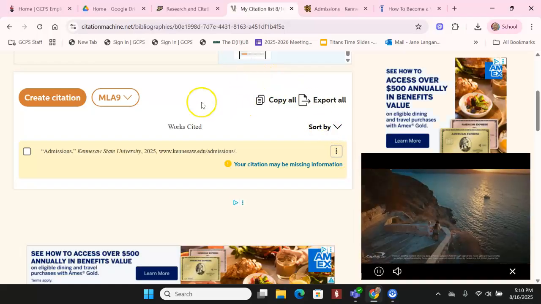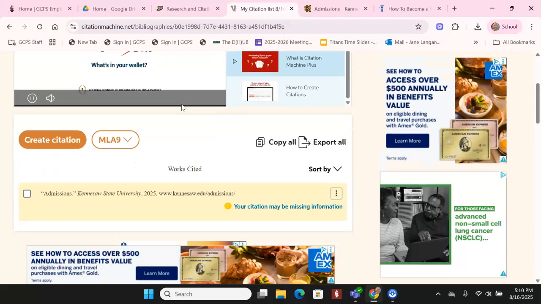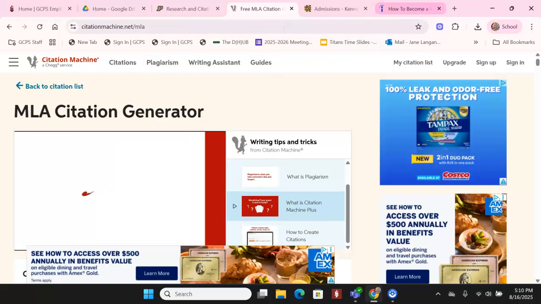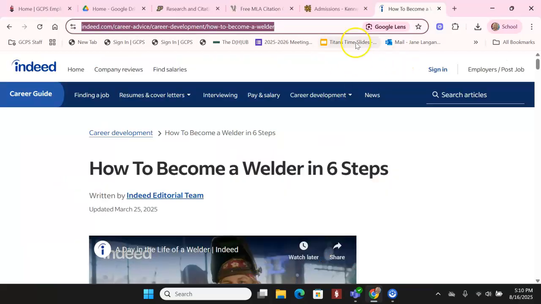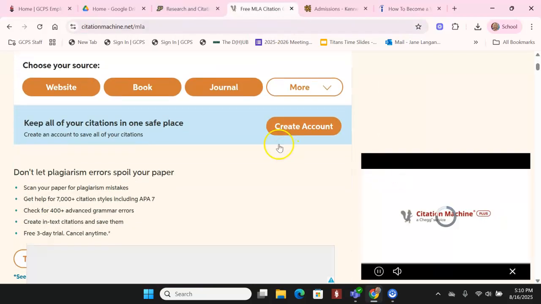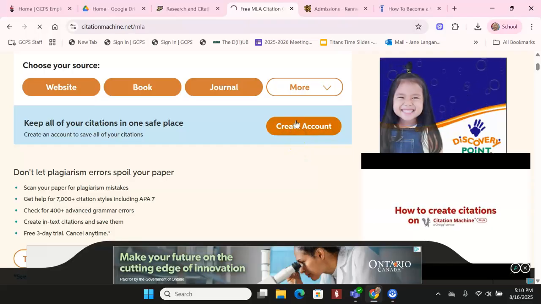Okay, but that was creating one citation. Now we want to try creating another one. Let's say I'm looking now at an article published by Indeed on how to become a welder in 6 steps. I copy the website, whoops, and then I paste it in to create a citation.